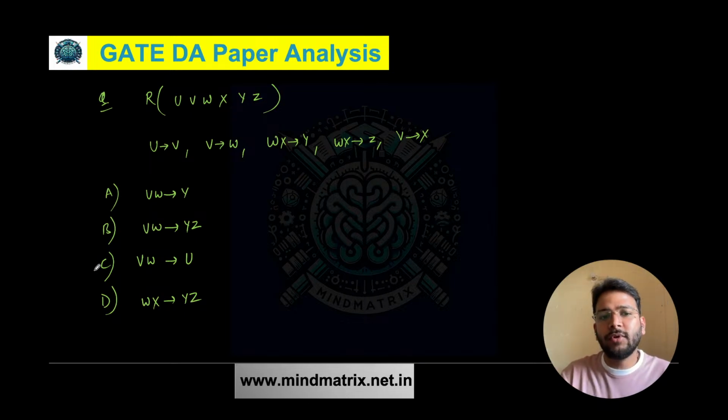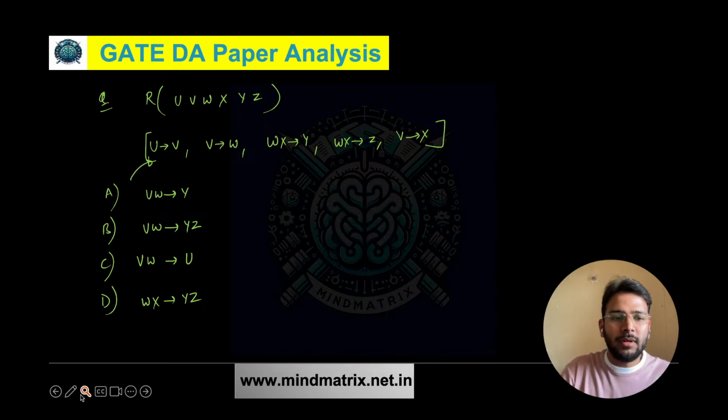So this is the question from the DBMS part. Based on functional dependencies, we have to find which of the following functional dependencies can be a member of the already existing functional dependency set. That is very simple. What we have to do here is find the closure of the left hand side, the VW closure, and see whether it can determine Y or not.